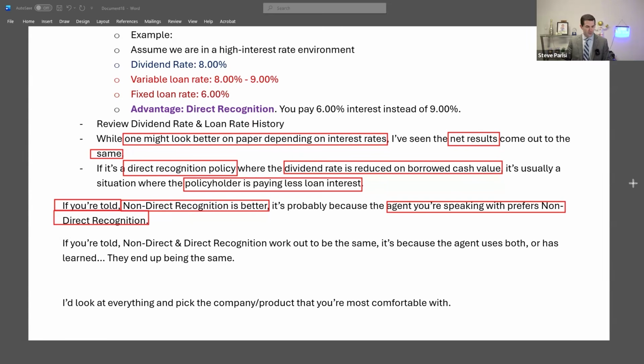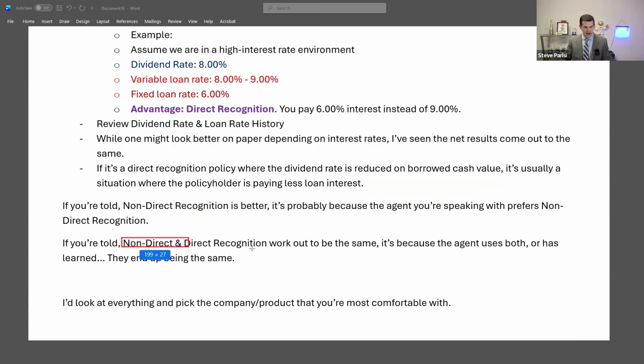Now, at the same time, if you're speaking with an agent and you're told that non-direct and direct recognition work out to be the same, it's usually because the agent A, uses both, or B, they've learned that they end up being the same. That's what I've seen time and time again. Insurance companies know what they're doing. Non-direct recognition is just easier to understand.